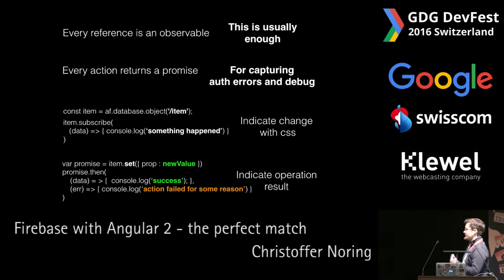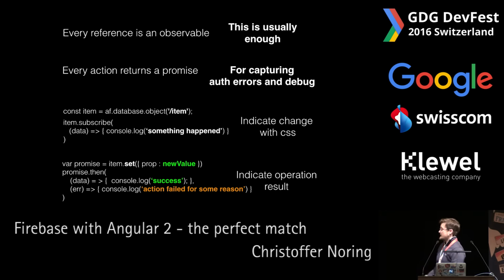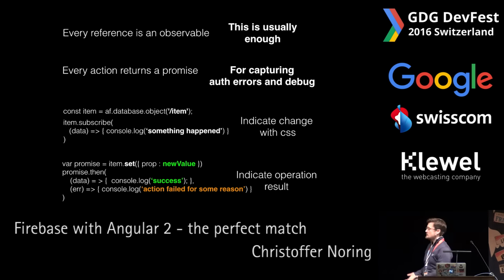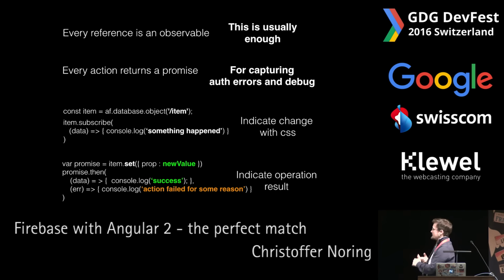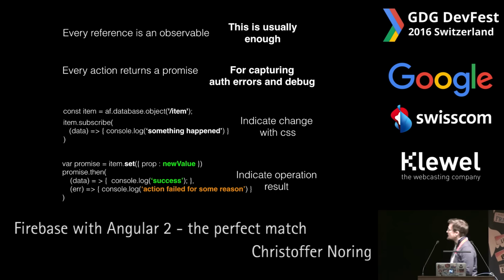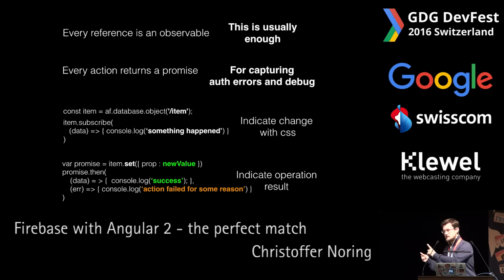But of course, if we've got other kinds of issues, for example, we try to perform a delete or create or something, and we don't have the proper authorization to do that, then we have a CRUD method. So here we're trying to do a set, and something is erroneous and comes back to us and says, this is not allowed for some reason. So you use that promise to indicate whether your operation succeeded or not. So remember, observables versus promises, they're used for different things.